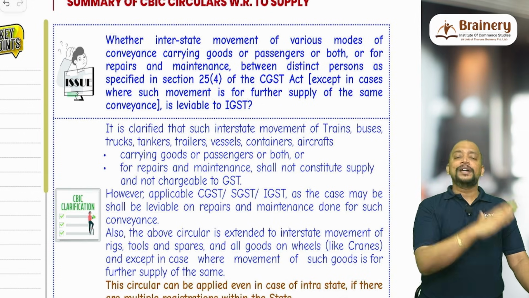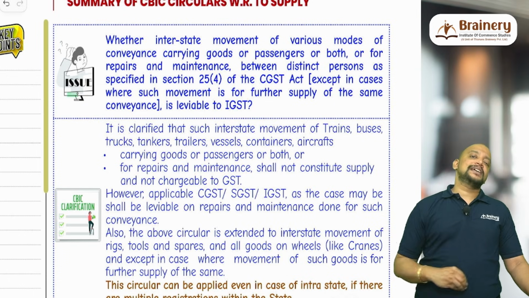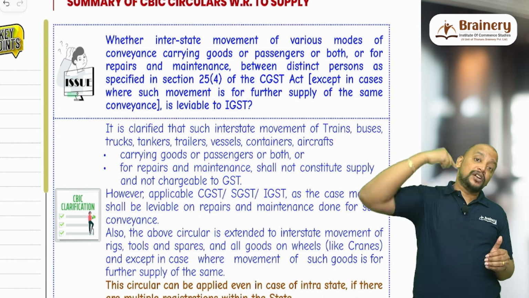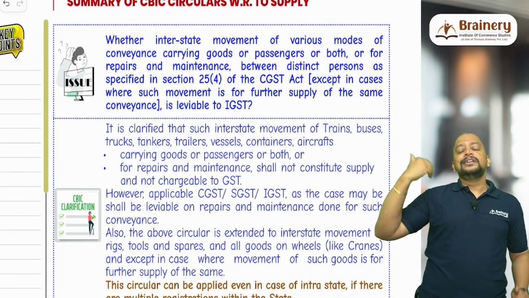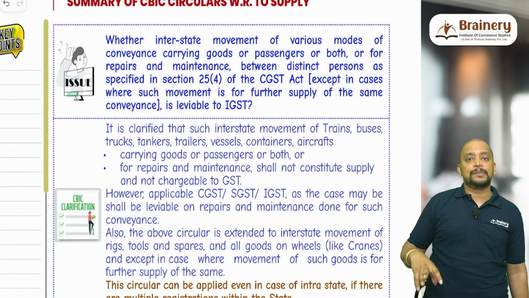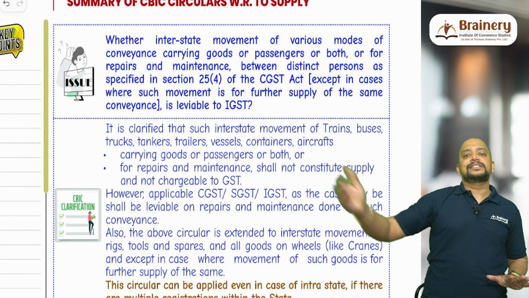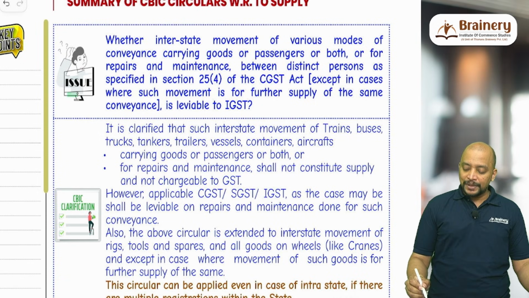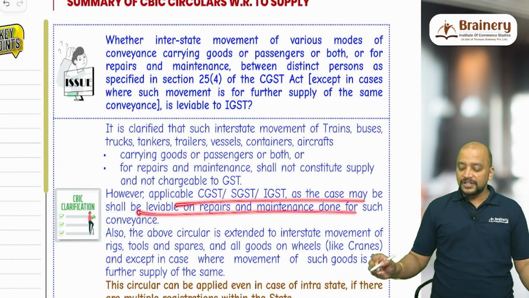Same way, if there is any movement of tools, spare parts, etc. between the distinct persons. Say for example, I have a factory in Telangana, and from Tamil Nadu to Telangana I am sending the spare parts for usage in that factory, not for further sale. If it is for further sale, then it will come under normal goods and it will become supply under 7(1)(c). But these spare parts which I am sending to the Telangana factory are not for further sale, but for consumption in the Telangana factory, so even that is excluded from supply. So any movement of goods between the distinct persons carrying goods or passengers or for repairs is not a supply. However, repair work will be treated as supply.